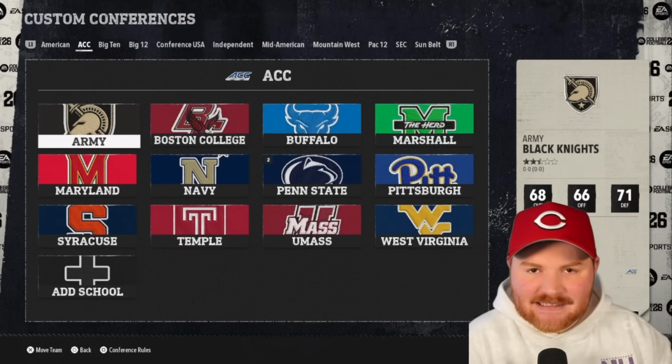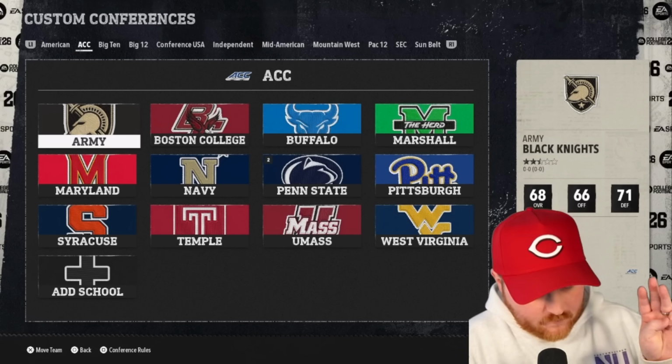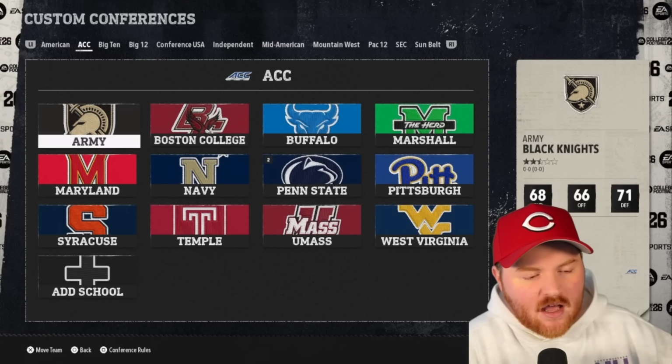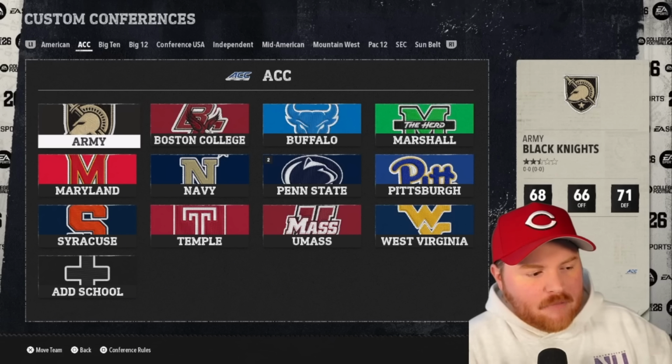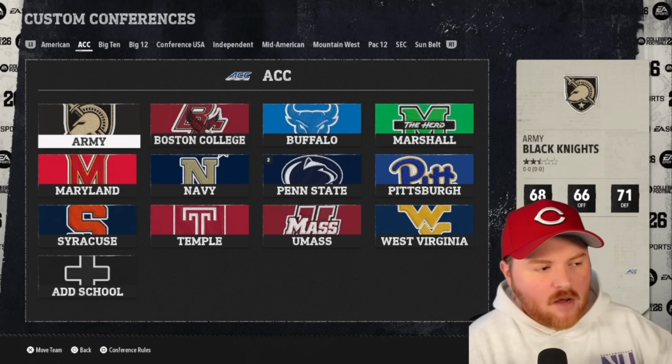The ACC is the Northeast Conference. So Army, Buffalo, Syracuse from New York, BC and UMass from Massachusetts, Marshall and West Virginia from West Virginia, Pitt, Penn State, and Temple from Pennsylvania, and Maryland and Navy from Maryland.